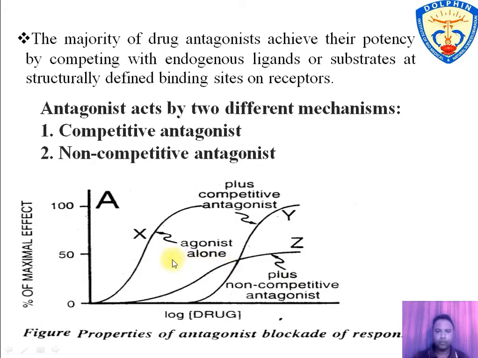Here in this figure, the first line X denotes the agonistic effect alone, the second line Y denotes the competitive antagonistic effect in presence of agonist, and the third line denotes the non-competitive antagonist in presence of agonist.